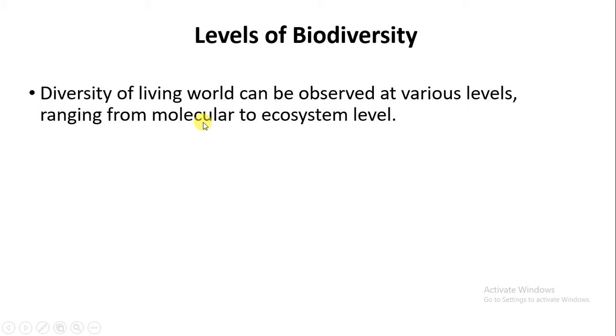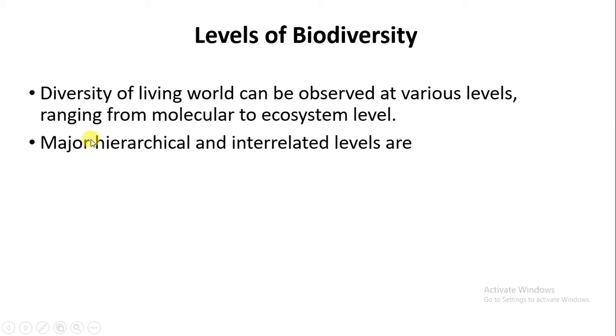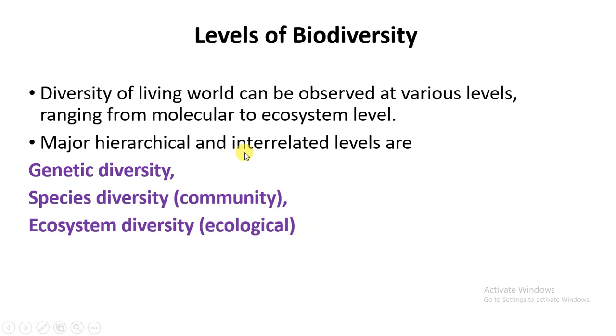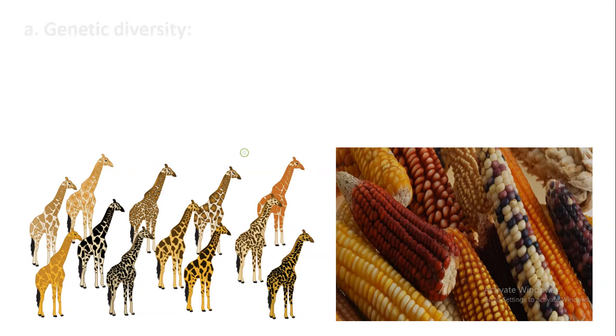The diversity in living organisms, whenever we observe them to study them, we will study on the basis of some levels, and the levels range from the molecular level to the ecosystem level. And in these levels we will study the major hierarchical and interrelated levels, and those are genetic diversity, species diversity and ecosystem diversity. So first we will study about genetic diversity.